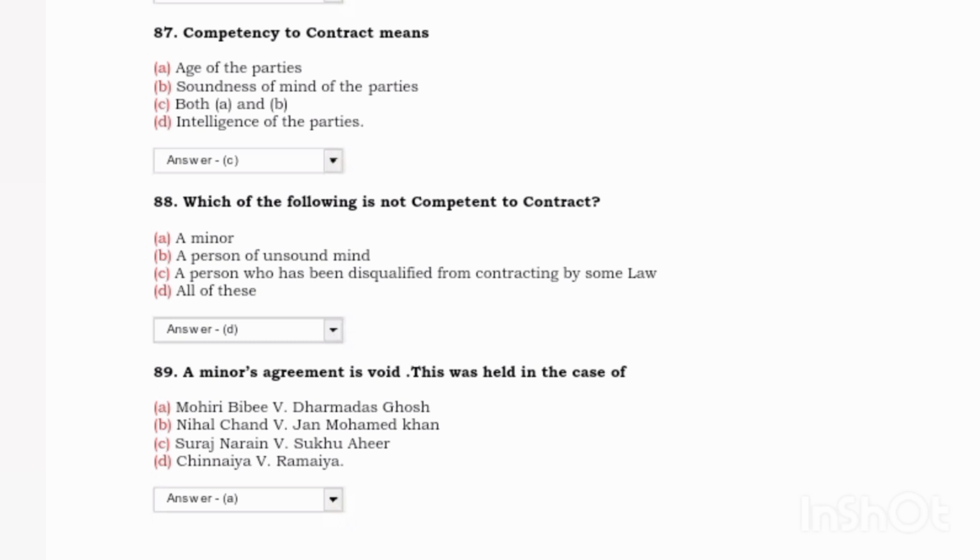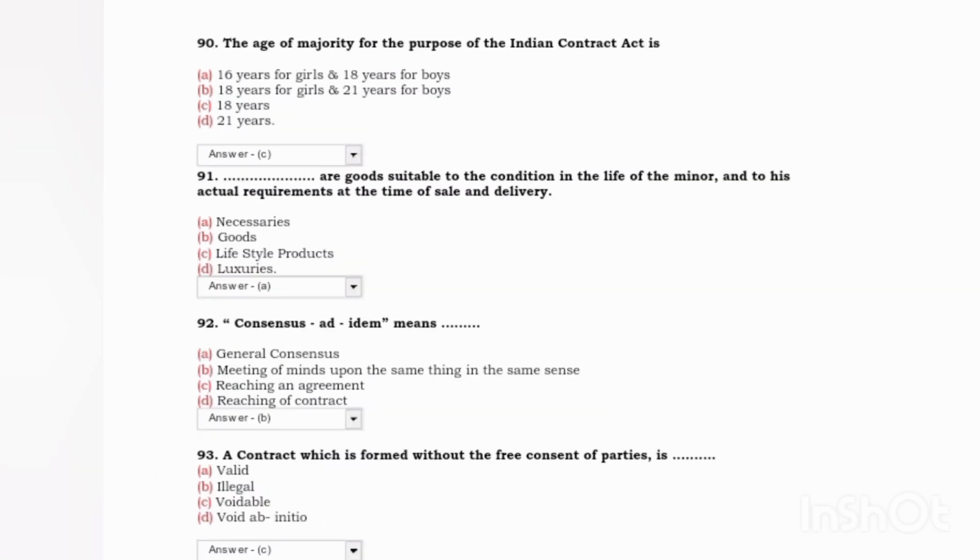Next, a minor's agreement is void. This was held in the case of? Answer was A, Mohori Bibee versus Dharmodas Ghose. Next, the age of majority for the purpose of the Indian Contract Act is? Answer was 18 years.